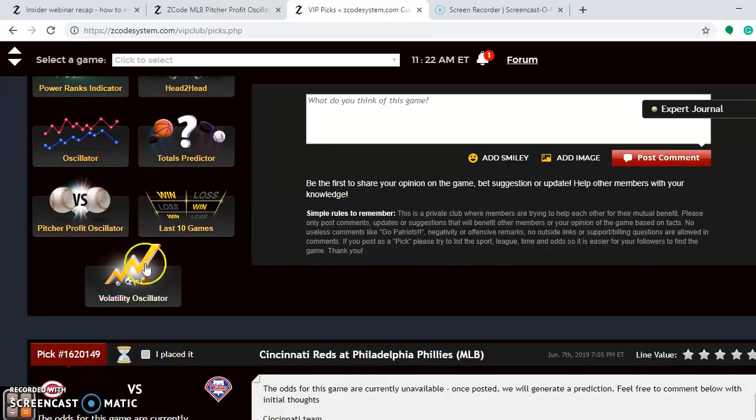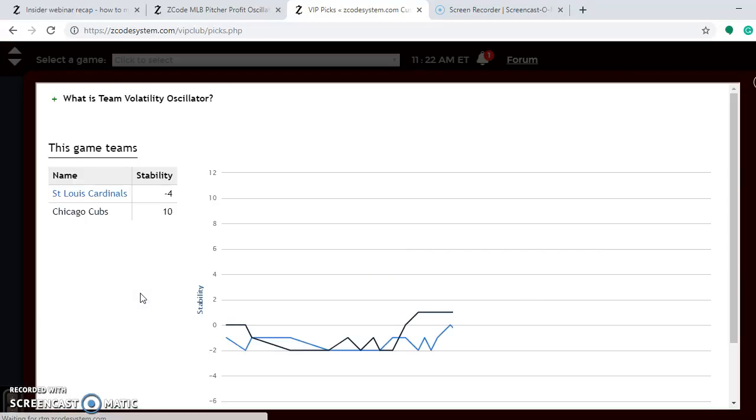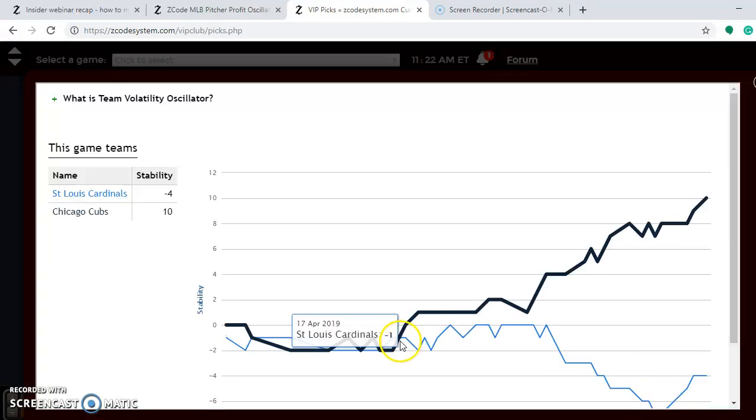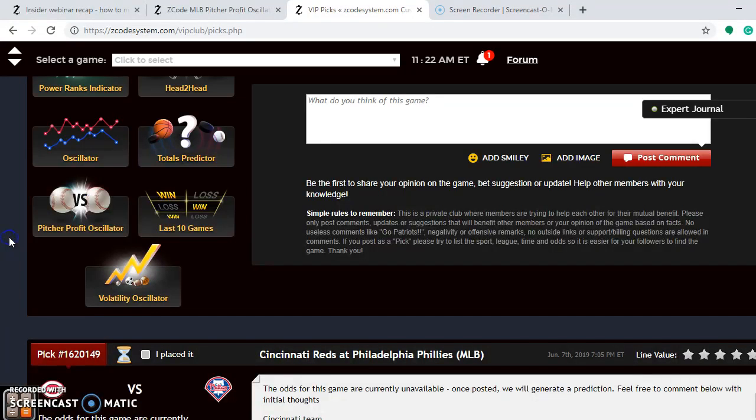Now if you look at the volatility oscillator, you see how stable the teams are. You see here the Cardinals are one of the more unstable teams in the league, meaning that they are not performing according to their favorite underdog status. So take that with a little grain of salt when you consider betting on this game for this series.